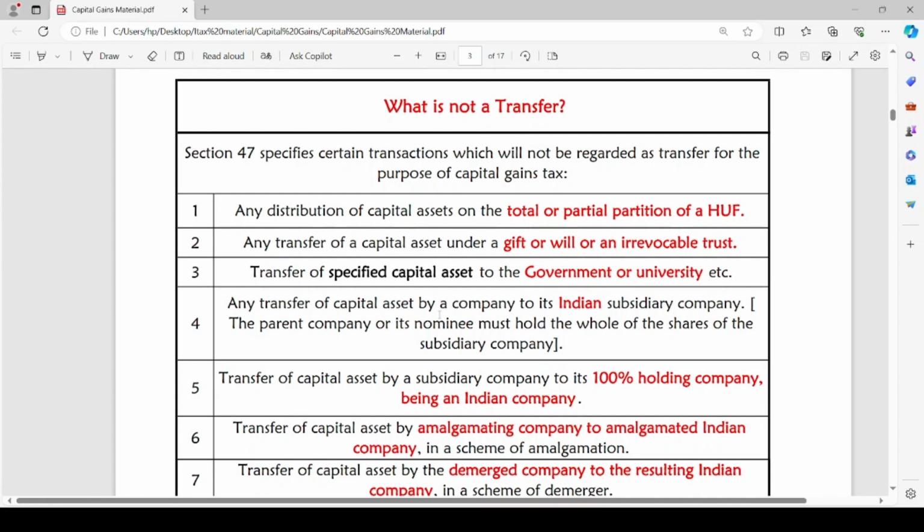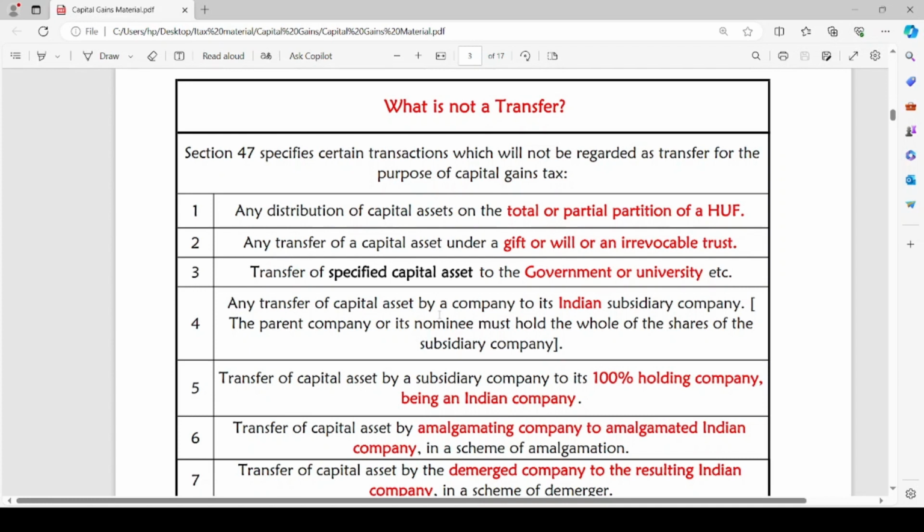Transfer of specified capital asset to the government or university. Any transfer of capital asset by a company to its Indian subsidiary company. The condition here is the parent company or its nominee must hold the whole of shares of the subsidiary company. When it is a 100% holding company and it transfers its capital asset to Indian subsidiary company, the subsidiary company should be Indian. In such a case, it is not regarded as a transfer.